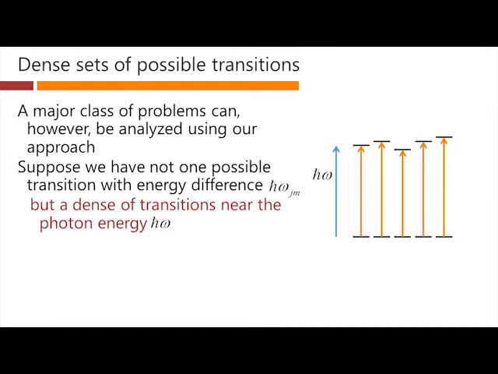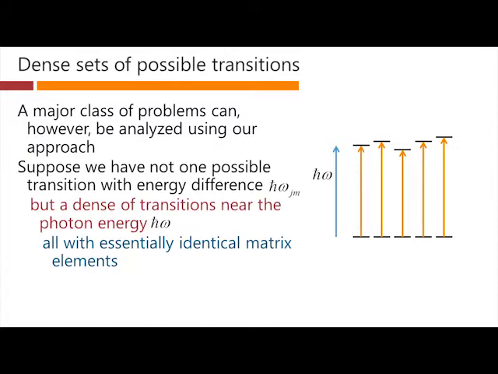And instead, therefore, of having one transition, we have a dense set of possible transitions, each with slightly different energies. But presumably, they all have essentially identical matrix elements. They have essentially identical strengths for these transitions if we get the frequency right.